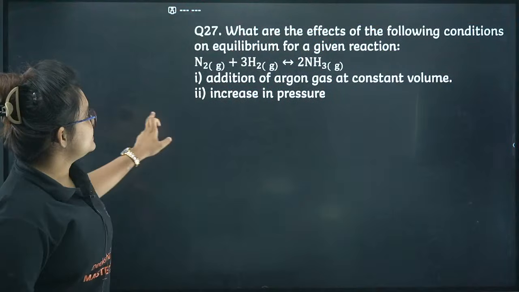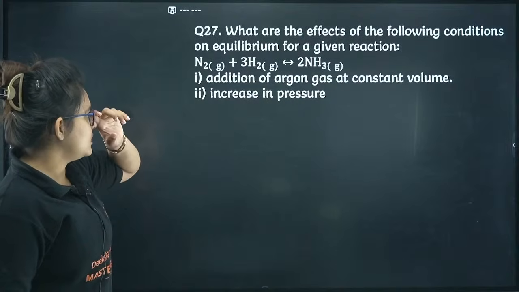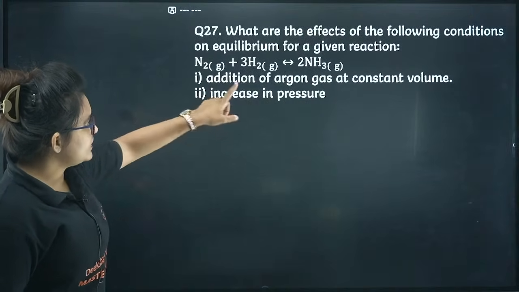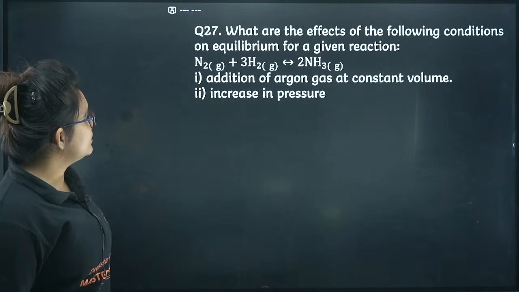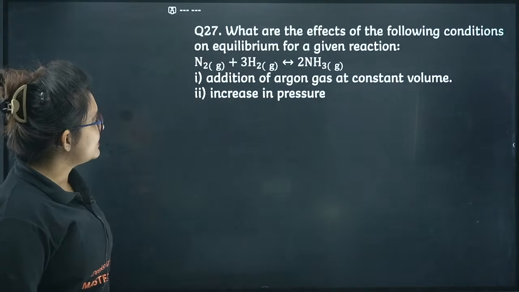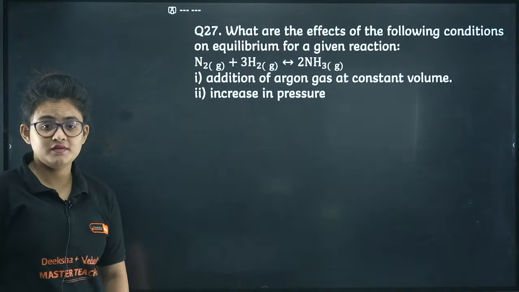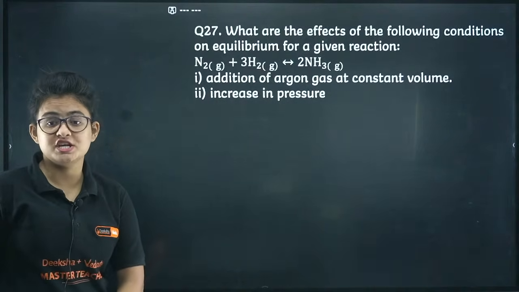Let's proceed. Here comes a question, taken from the model paper, I guess. What are the effects of the following conditions on the equilibrium for a given reaction? First is addition of argon gas at constant volume. As I told you, if you keep the volume fixed, there will be no change.